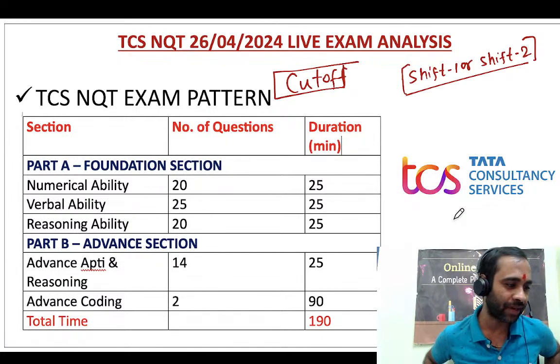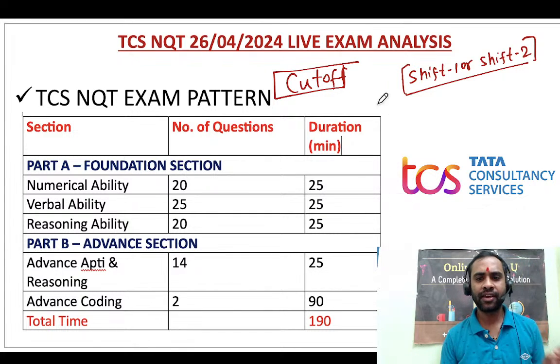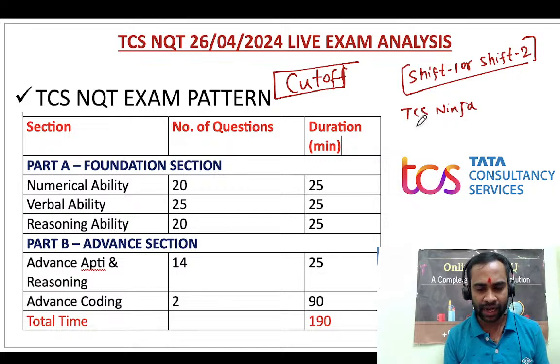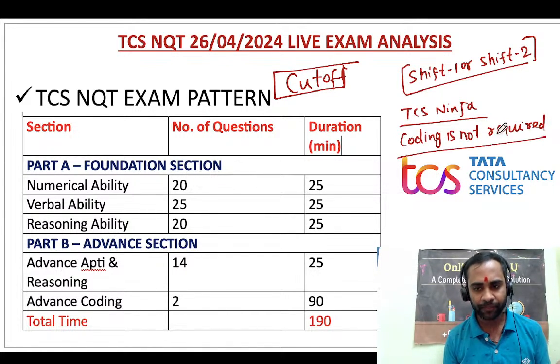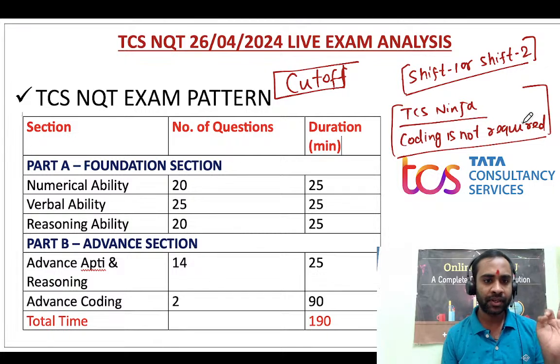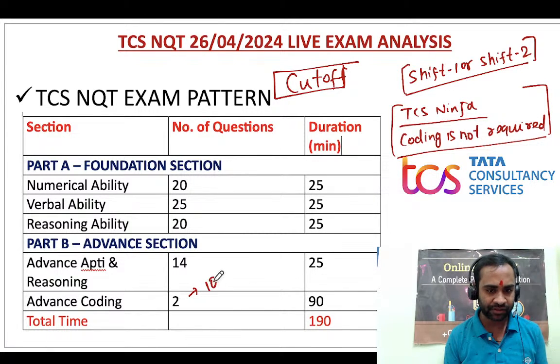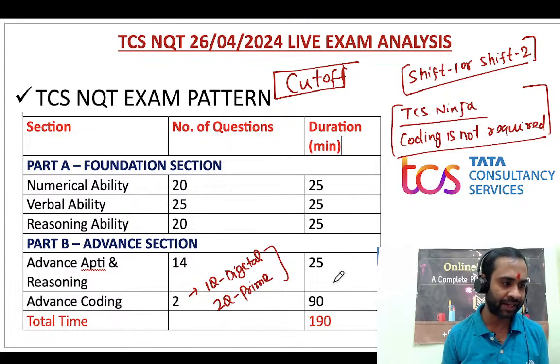Is there any chance of getting TCS Ninja without coding? Yes. For TCS Ninja, you don't need coding. That has been told multiple times. Coding is not required for TCS Ninja. Only if you want Digital or Prime: if you do one coding question you will be qualified for Digital, and if you do both coding questions you will be qualified for Prime. That is very simple.